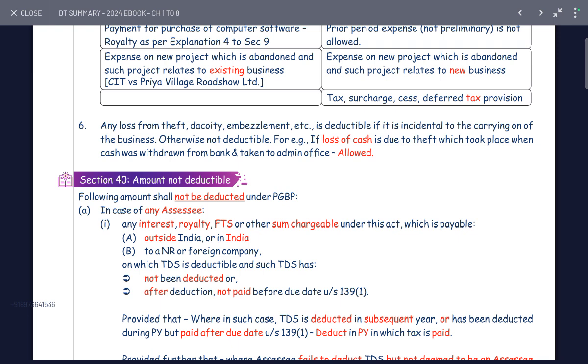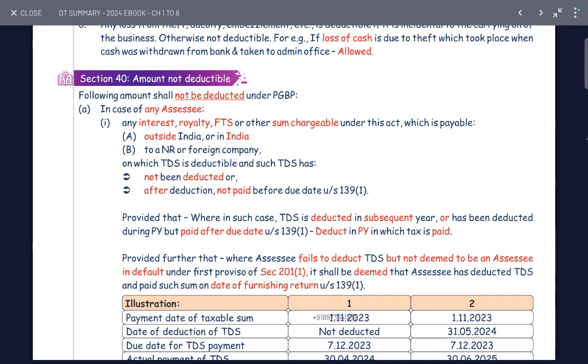Any loss from theft, dacoity, embezzlement, etc. is deductible if it is incidental to carrying on the business. Otherwise, it is not deductible. Example: loss of cash by theft which takes place when the cash is withdrawn from the bank and taken to the admin office, allowed. Section 40: amounts not deductible. The following amounts are not deductible under the head PGBP.